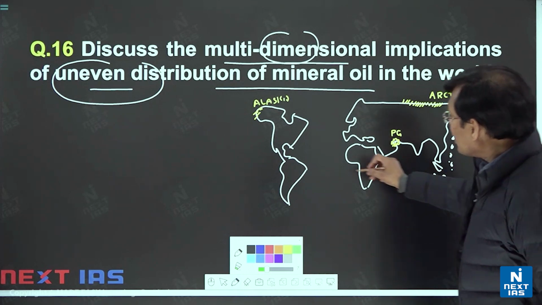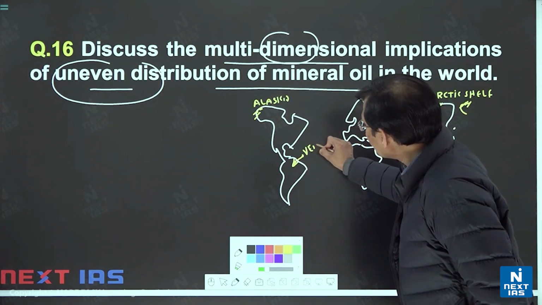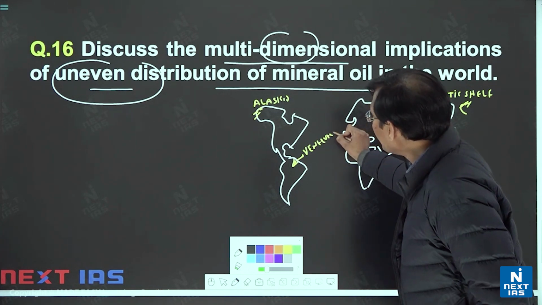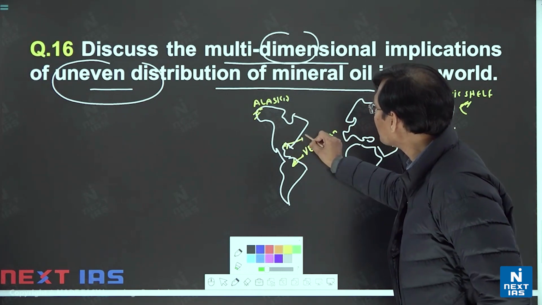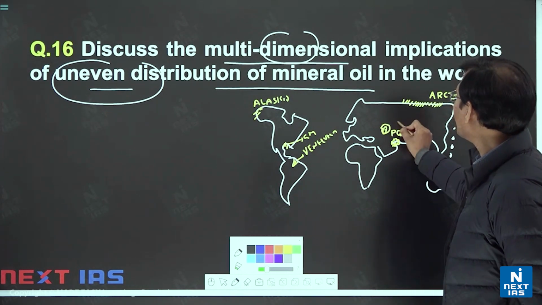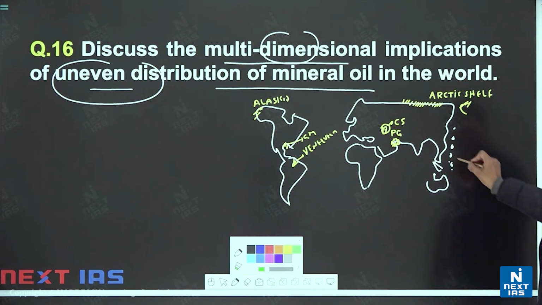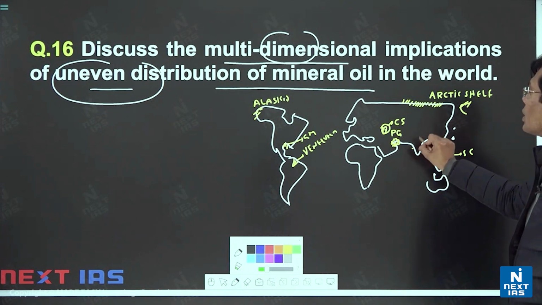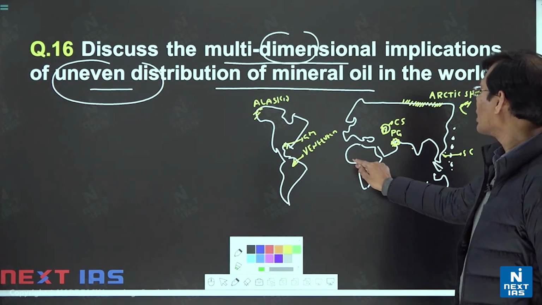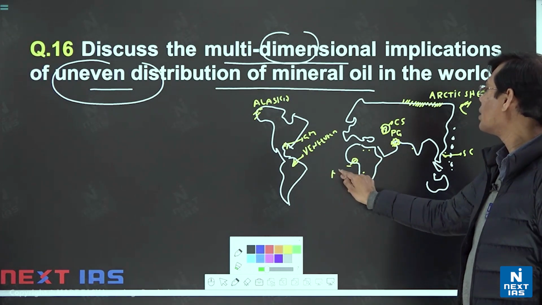Also, one more far-flung area, Venezuela, one country in South America. Also this Gulf of Mexico. Also in the Caspian Sea region, in Central Asia, CS Caspian Sea, PG Persian Gulf. Also South China Sea. In the case of India, it is Mumbai High, only this much. In Africa, it is Nigeria, for example, or a few places like that. Mainly Nigeria.